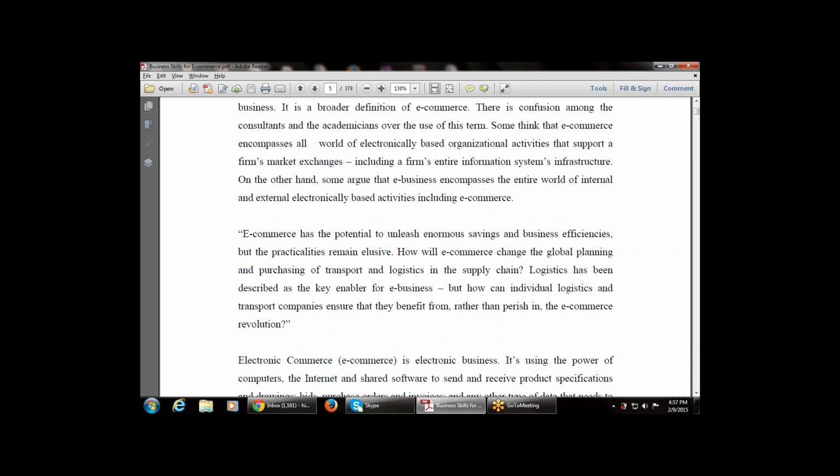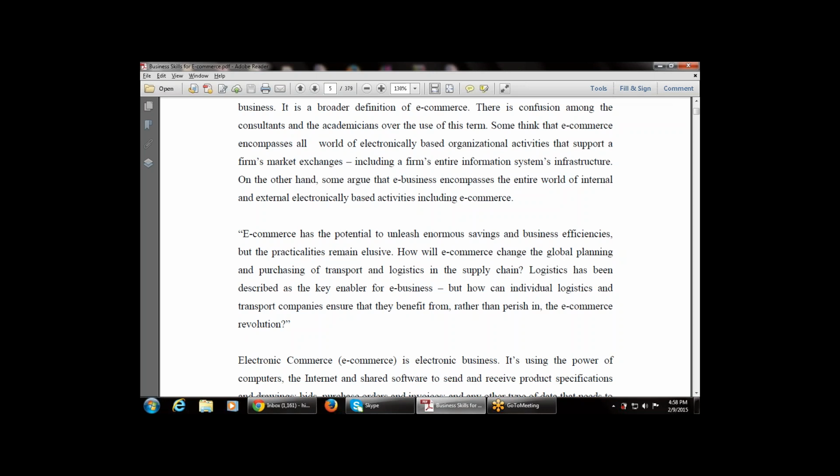E-commerce has the potential to unleash enormous savings and business efficiencies, but the practices remain exclusive.